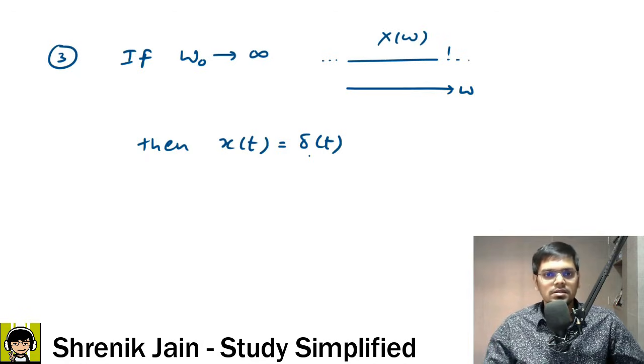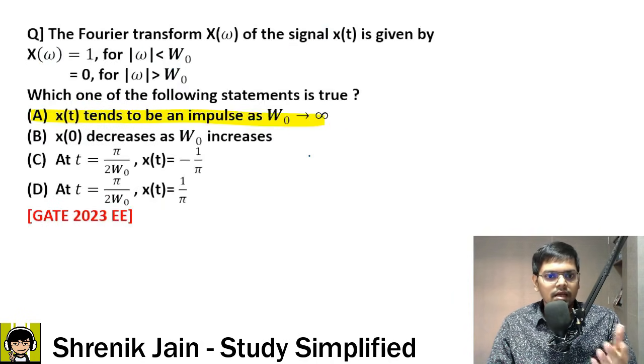Again, the standard results which we know. If you do not know, you have to use the formula. Once you know this, that x of t is equal to delta of t, obviously the next point comes to your mind, that they were saying that x of t tends to be an impulse, which is absolutely true.